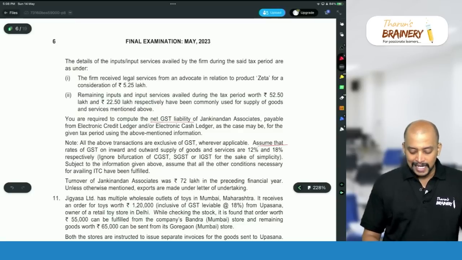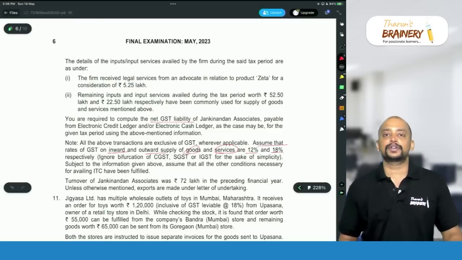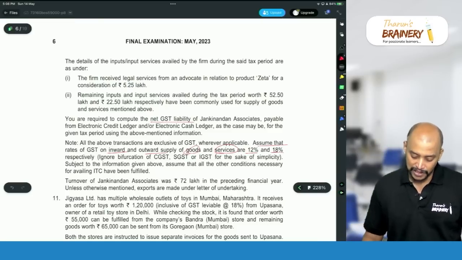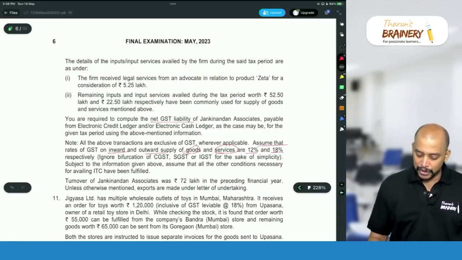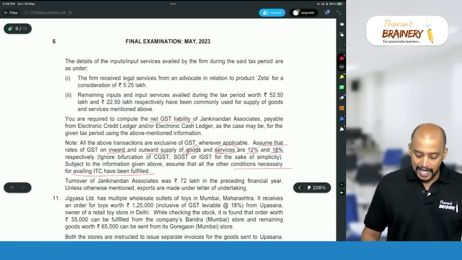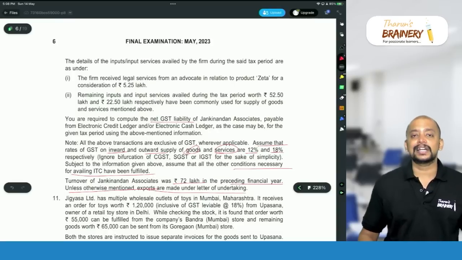Assume that GST rate on inward and outward supply of goods and services are 12% and 18%. So for goods we need to take 12%, services we need to take 18%. Subject to the information given above, assume that all other conditions necessary for availing ITC have been fulfilled. And turnover of Janaki Nandan Associates was 72 lakhs in the preceding financial year. Unless otherwise mentioned, exports are made under LUT.